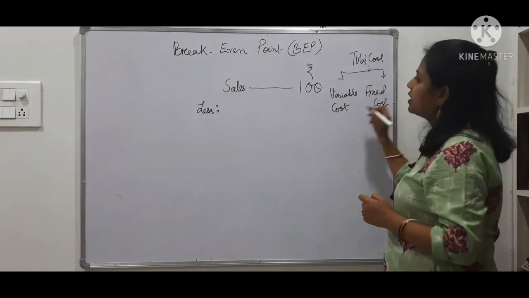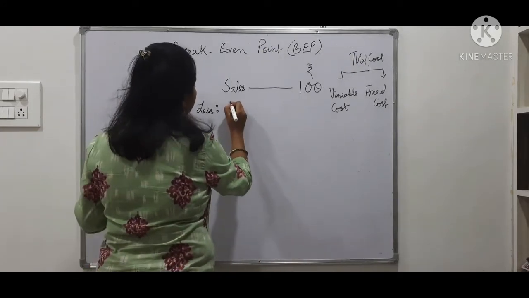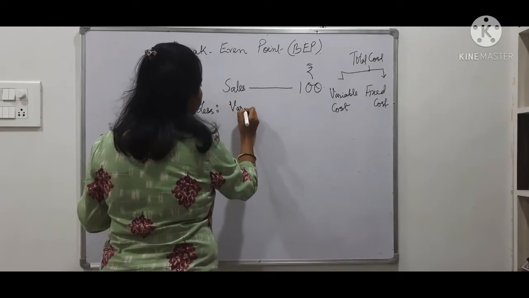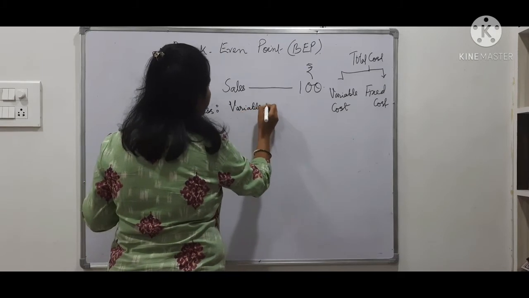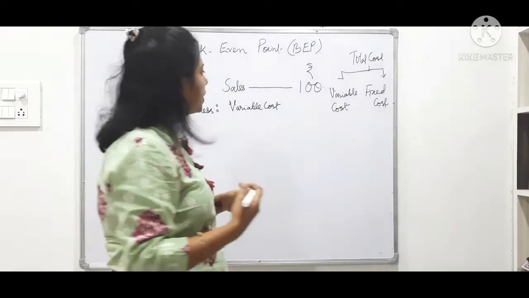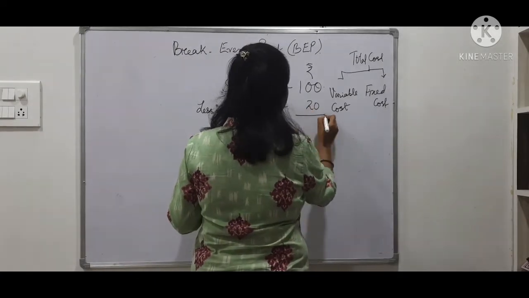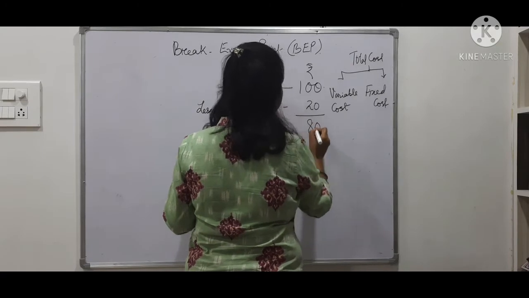The seller would like to first cover the variable cost. Variable costs are those costs which vary with sales. Suppose my variable cost is 20, so the seller has a margin of 80.